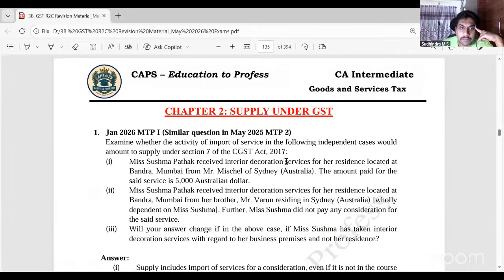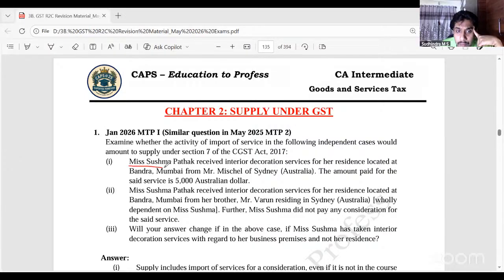Yes. Second chapter, supply. Jan 26, recent, that is to be held, Jan 26 exam, MTP. Okay, same question was there or similar question was there in May 25 MTP also. What are they asking us? Examine whether the activity of import of service in the following independent cases would amount to supply under section 7. The chart, whatever we just revised, just to visualize that chart, you can answer all these three, and normally this kind of question will be asked for 5 marks. Okay, easily we can score 5 marks.